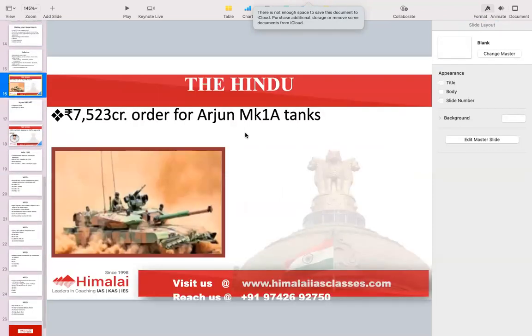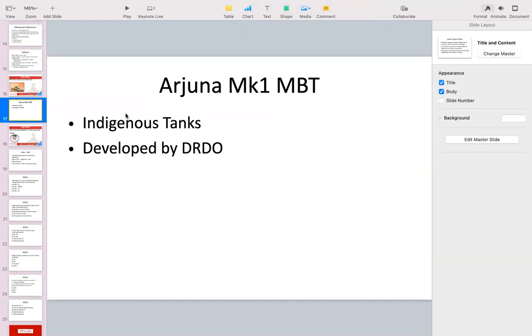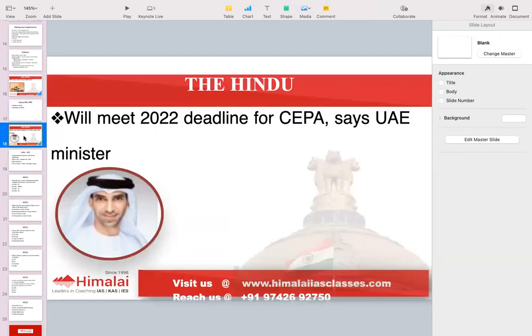Next article today, it's about Arjun Mk1 tanks, which has been ordered. So here, all you need to know about defense technology. Arjuna Mk1 MBT stands for main battle tank. It's an indigenous tank which has been developed by DRDO, and it will be used by Indian Army. So Arjuna Mk1 MBT is a main battle tank of India.